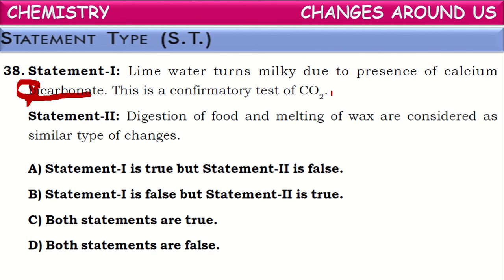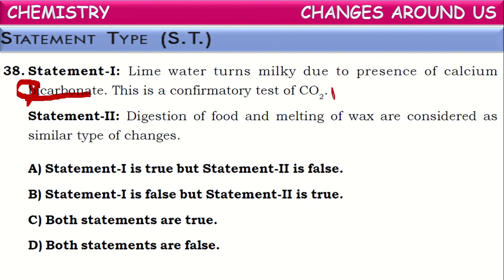It is one of the confirmatory tests for carbon dioxide gas as we know. Here, lime water turns milky in the presence of carbon dioxide due to the formation of calcium carbonate, which is an insoluble solid substance, and it floats on the lime water like a milky layer. So by the formation of this milky layer, we can say that the gas taken is carbon dioxide.